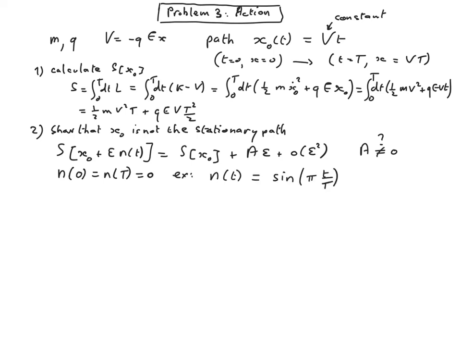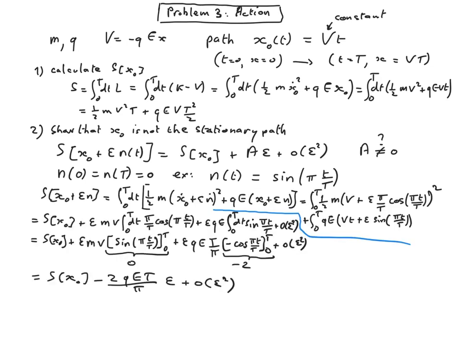So we now calculate the action explicitly for this new path. So indeed we see that the term linear in epsilon is not 0. Therefore we have shown that x naught is not the stationary path.